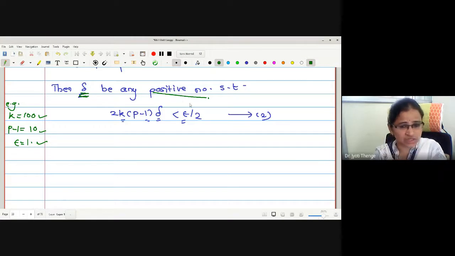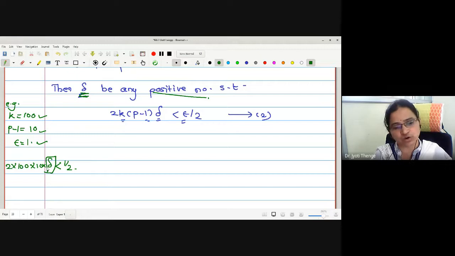Okay, let us check. Let me put the values on the left hand side. What are the values? 2k p minus 1 delta. 2k is 100, p minus 1 is 10. Delta I wanted to select less than epsilon by 2, with epsilon 1, less than half. Then what is the number delta actually?